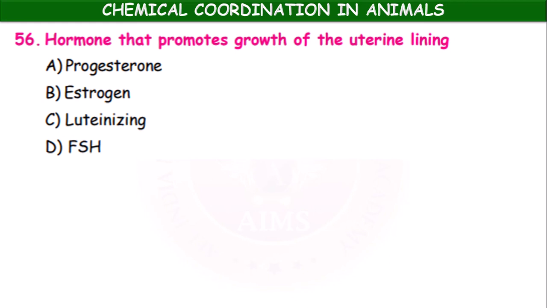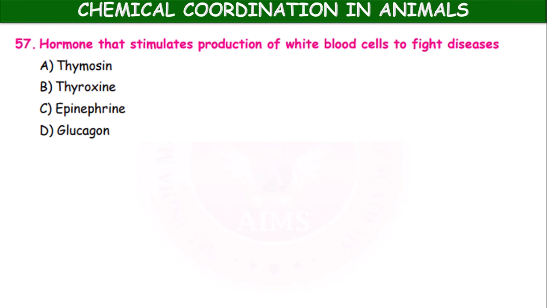Hormone that promotes growth of uterine lining: progesterone, estrogen, luteinizing hormone, follicle stimulating hormone. It is progesterone produced by the corpus luteum, helps in maintaining pregnancy. The hormone that stimulates the production of white blood cells to fight against diseases: thymosin, thyroxine, epinephrine, glucagon.